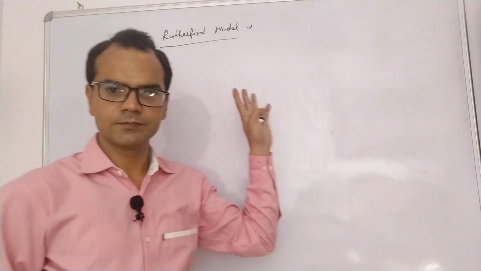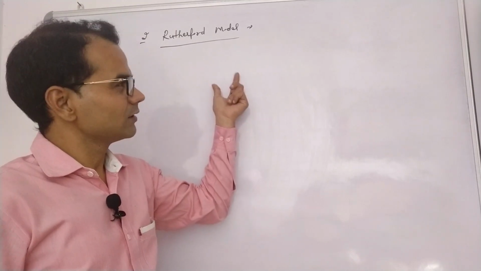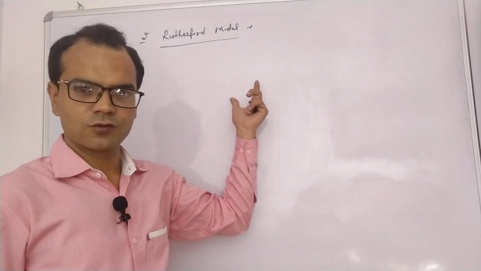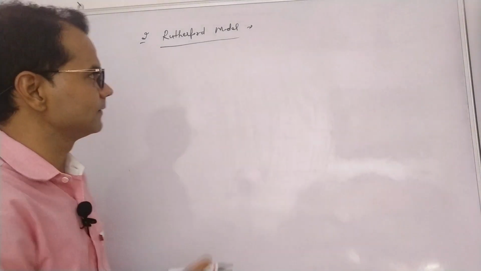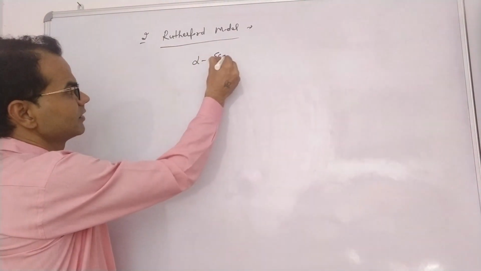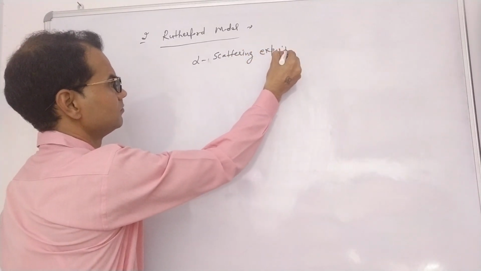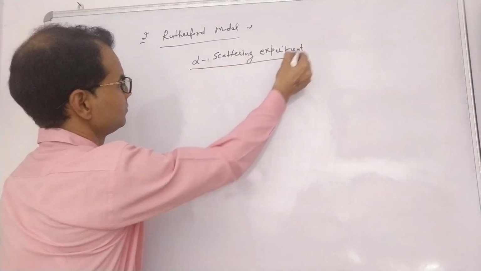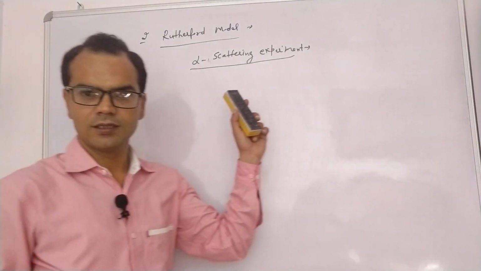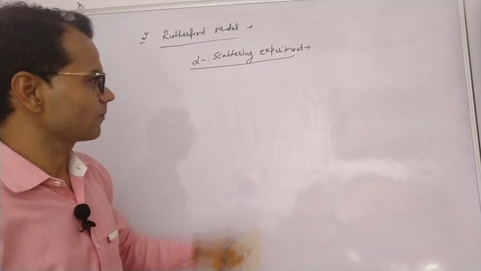Rutherford model of an atom. He noticed the Thomson model. According to Thomson, an atom is a positively charged sphere. To study that, he performed an experiment called the alpha scattering experiment, and he placed a setup for this experiment.